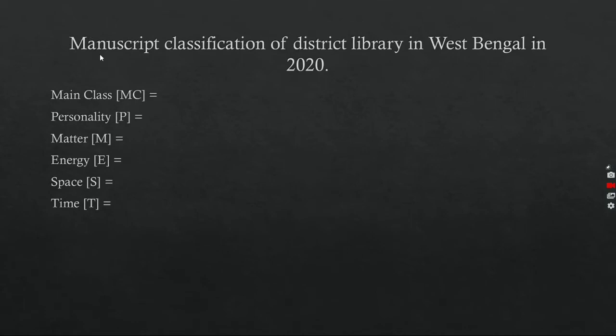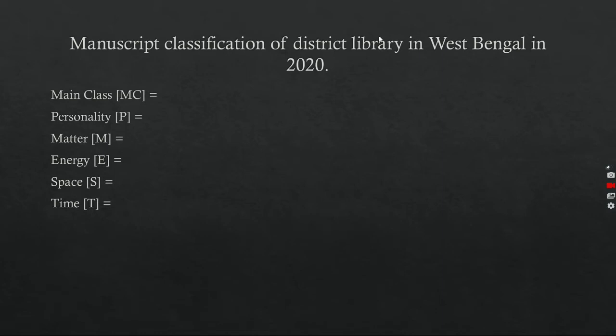The document deals with the subject: manuscript classification of district library in West Bengal in 2020. From this subject, we have to identify the main class, the personality facet, the matter facet, the energy, the space and time.